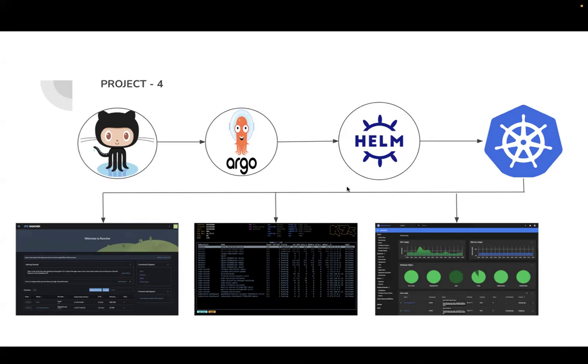We are also going to work with Helm in this project, and we are going to monitor the Kubernetes cluster with 3 different tools. One is the Kubernetes dashboard application. The second one is the K9s tool, a very popular tool. Kubernetes dashboard is a server-side tool, K9s is a client-side tool, and Rancher is a server-side tool. What is server side? What is client side? We are also going to see that, but do not worry as of now. So all these tools we are going to see. This is project number 4.